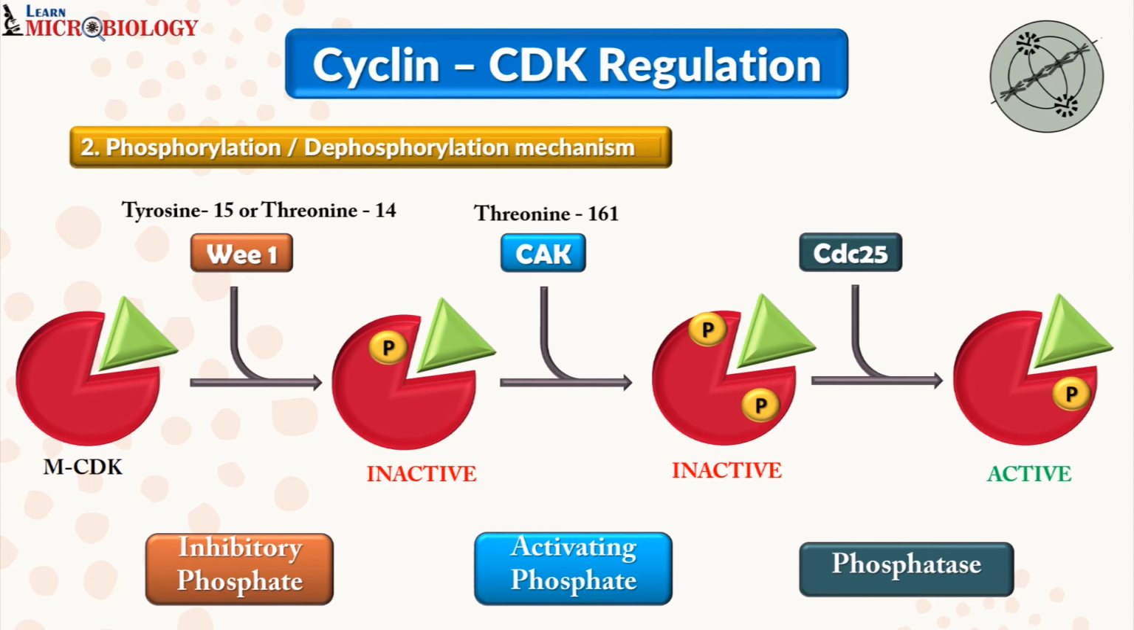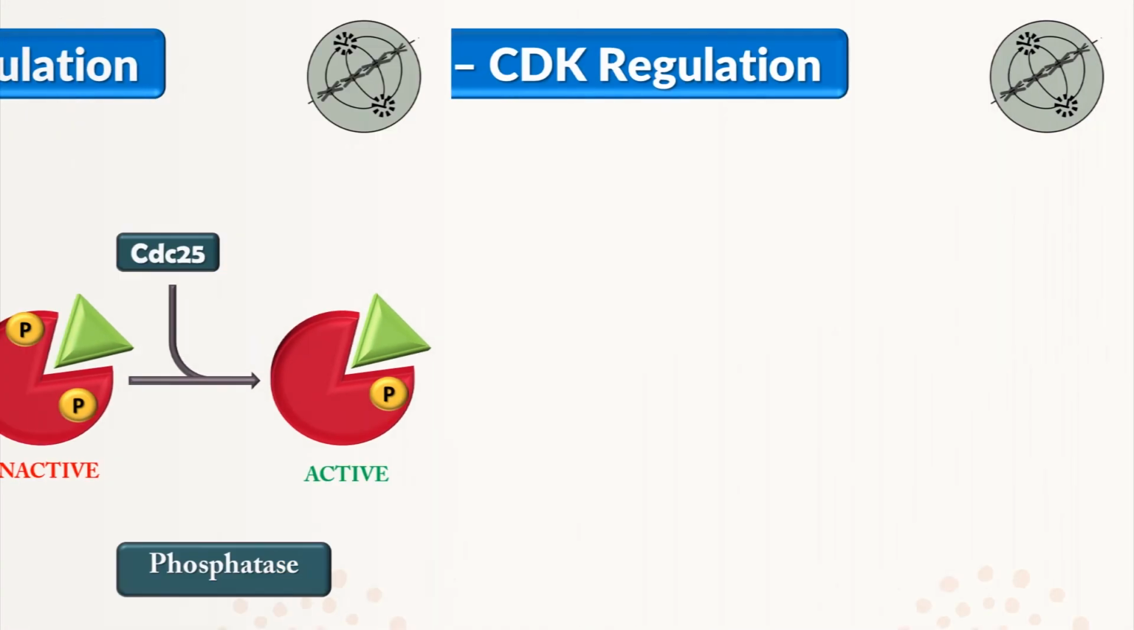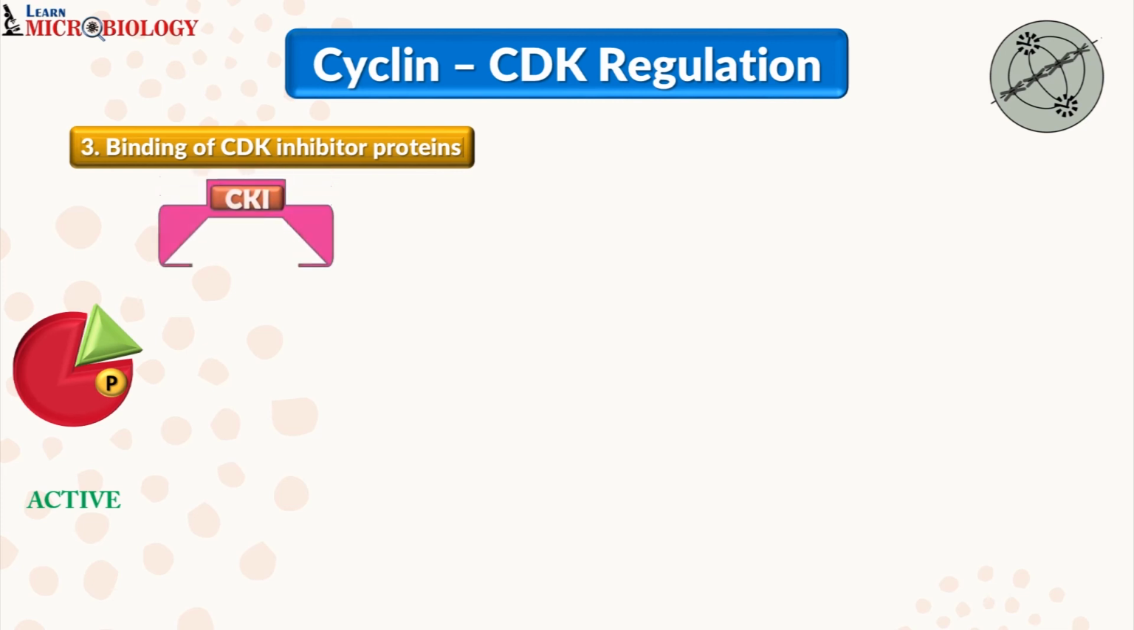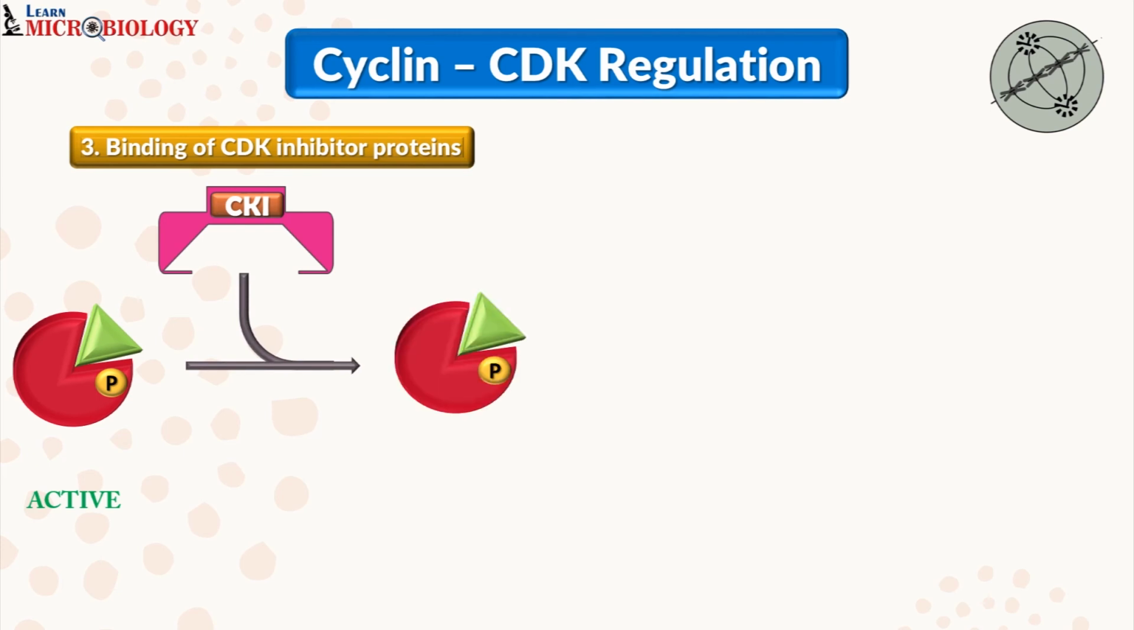Let us move to the third type of regulation. The third level of regulation is also concerned with your CDK, that is binding of CDK inhibitor proteins. This is our CDK cyclin complex, which is in the active form because it has got the activating phosphate. There is one molecule called CKI, which is a CDK inhibitor protein. Now when this molecule binds to the active form, your complex will become inactive.